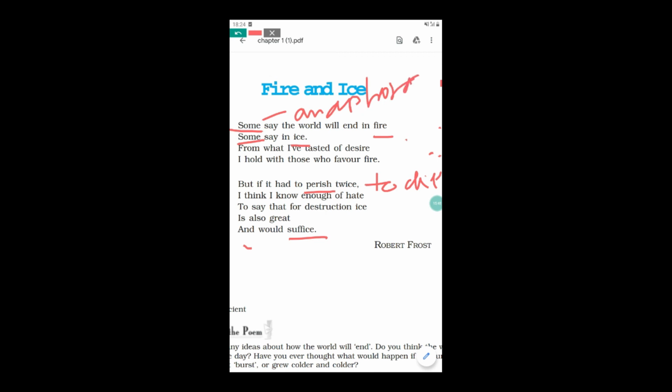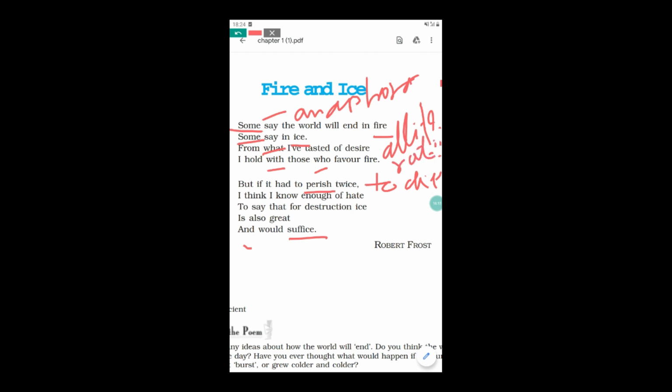And there is also repetition in words like what, with, who. In all these words there is repetition of the letter w. So where there is repetition of a sound, there is use of alliteration.